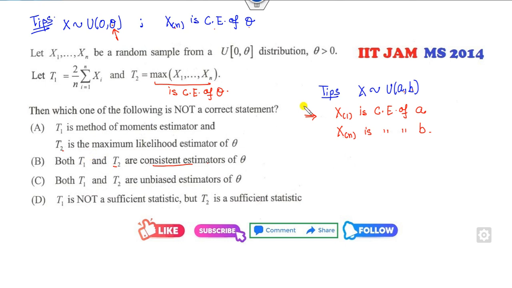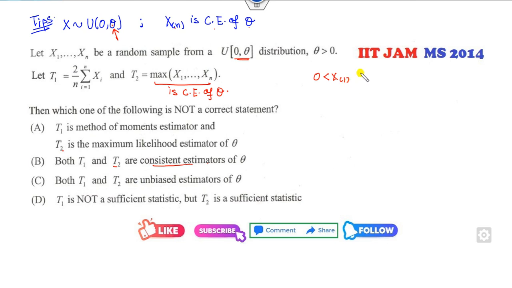Can you say T1 also? Okay, now we can see what T1 is. Moreover, there is one more tip that comes directly to my mind: xn is a sufficient estimator of theta as well. Although we will cover sufficient estimators in our next lecture, the tip came to my mind, so I can write it here for you. So T2 is my consistent estimator of theta. Now what is the MLE? How can you find the MLE? It's a uniform distribution, so I can write it like this here.